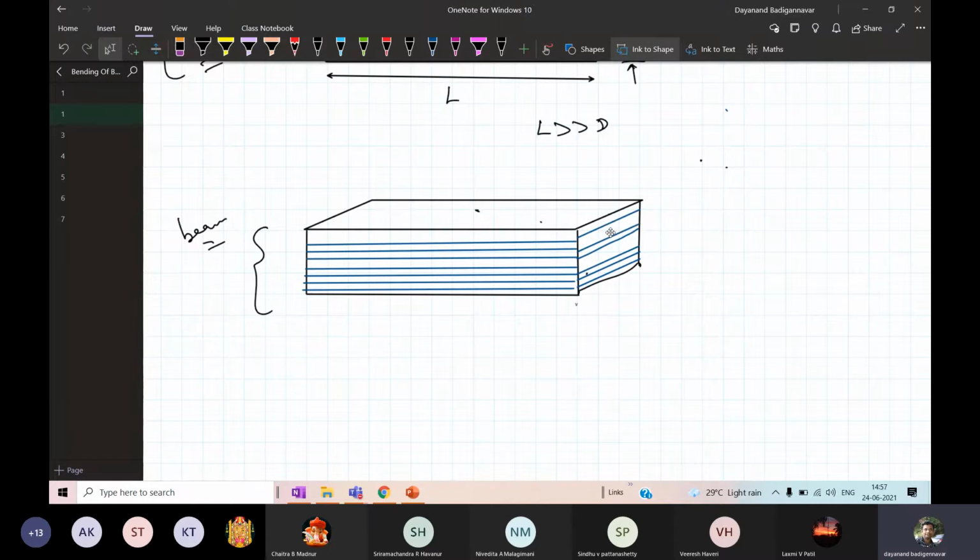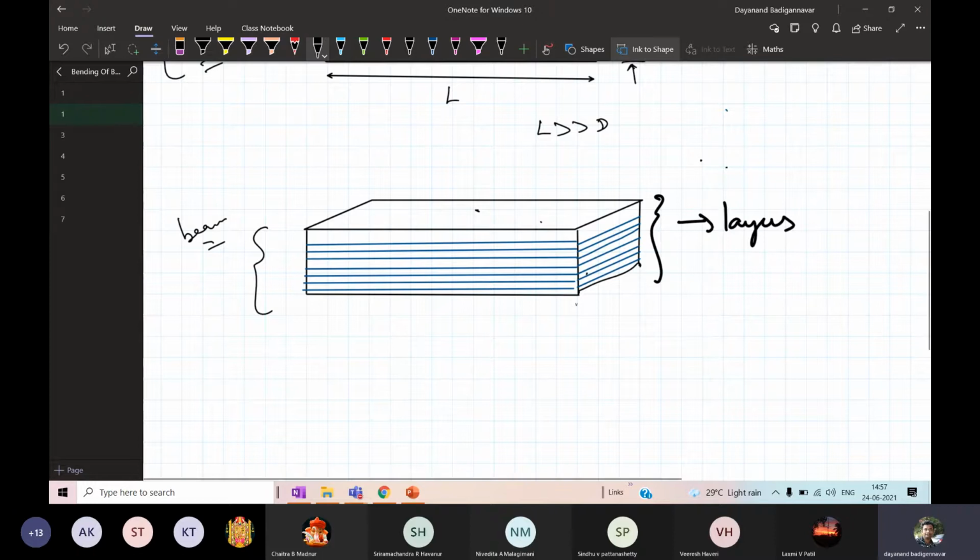Hope you are getting the point, students. This is the way the layers in the beams are arranged. These are the layers in a beam. If I take one of the beams, these are called the layers. So the beam is made up of a large number of layers.